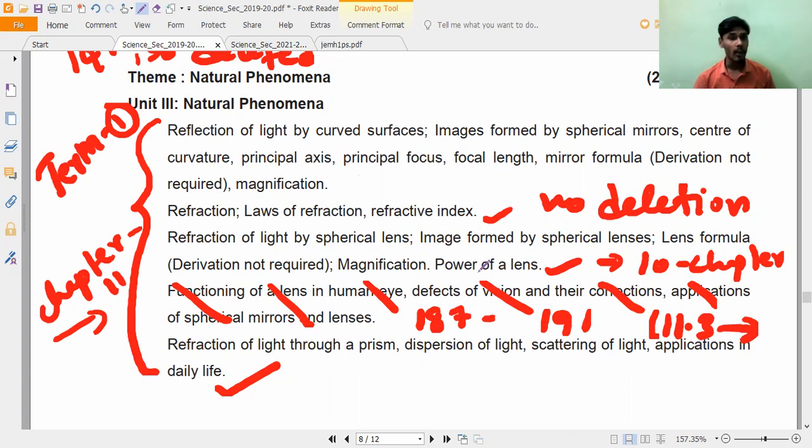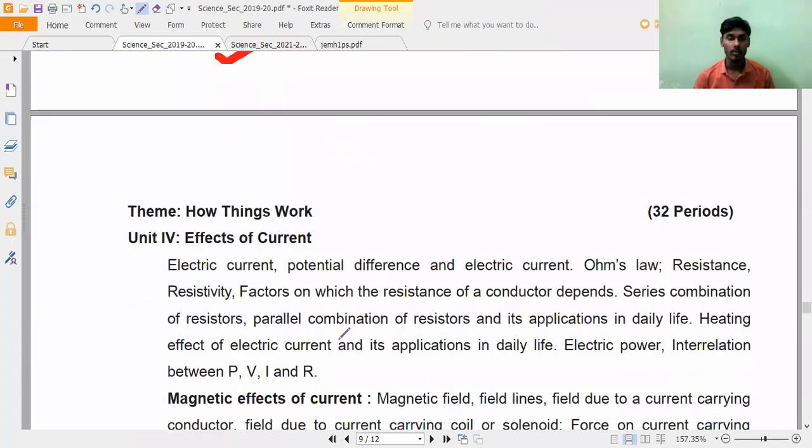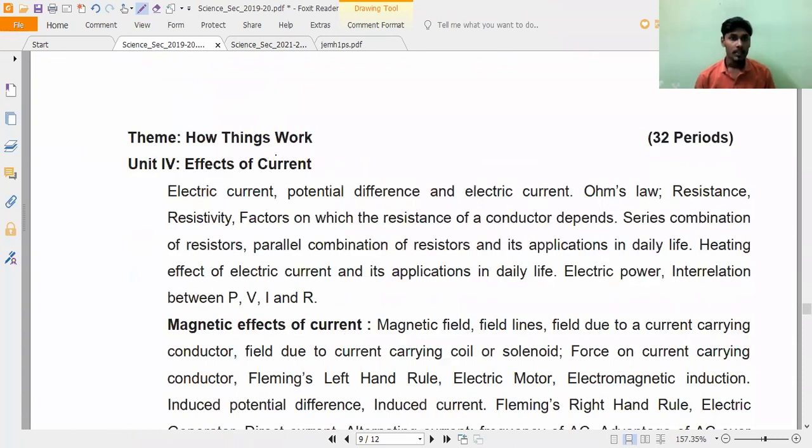Now this is what is for term 1. That is all about the physics. Now coming to the second term. Effects of electric current and magnetic effects, both the chapters have been combined as a single chapter. Now this is chapter number what? Chapter number 12, I think, correct?